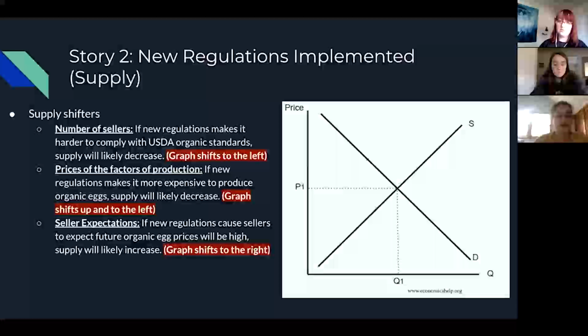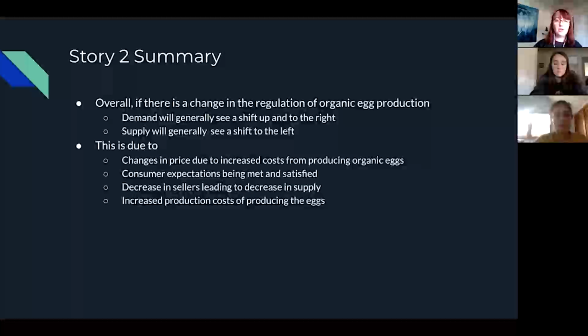And lastly, seller expectations. If new regulations cause sellers to expect future organic egg prices to be high, supply will likely increase because companies believe they'll make more profit. So the graph will shift to the right. So overall, if there is a change in the regulation of organic egg production, demand will generally see a shift up and to the right, and the supply will generally see a shift to the left.